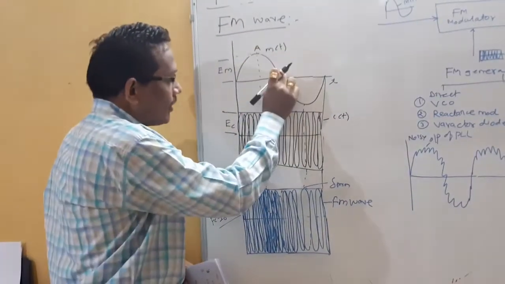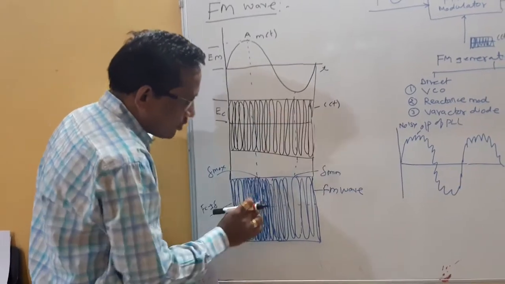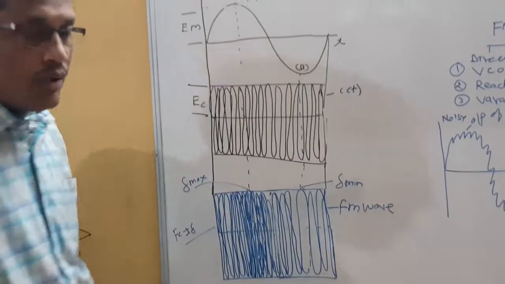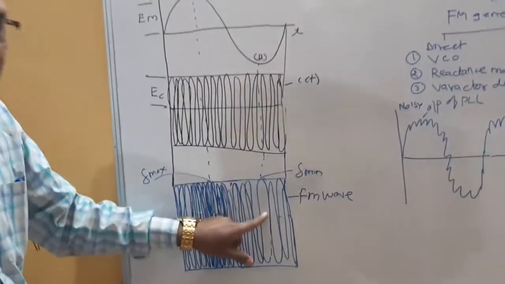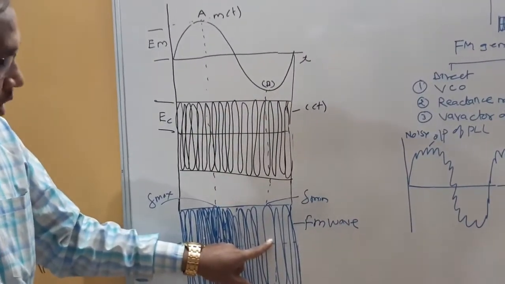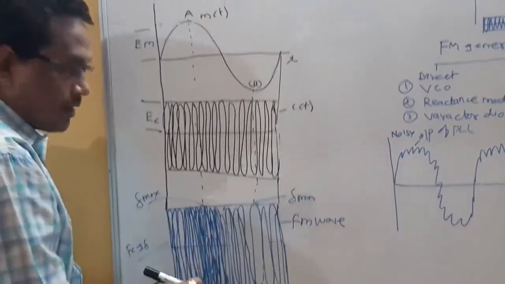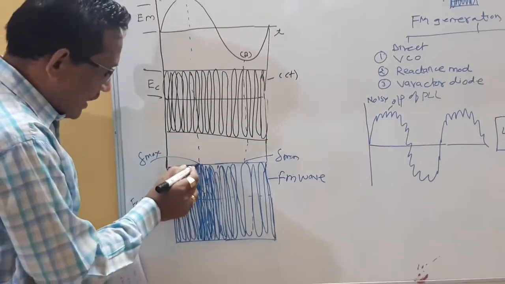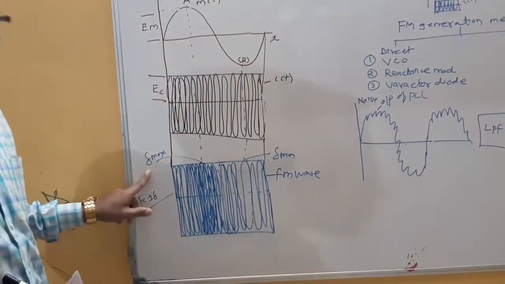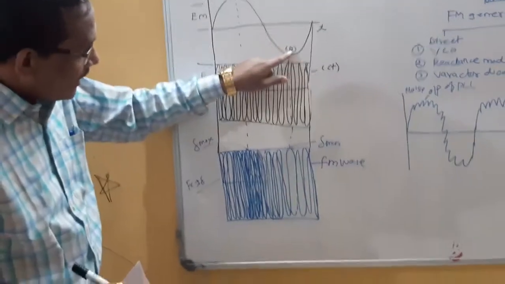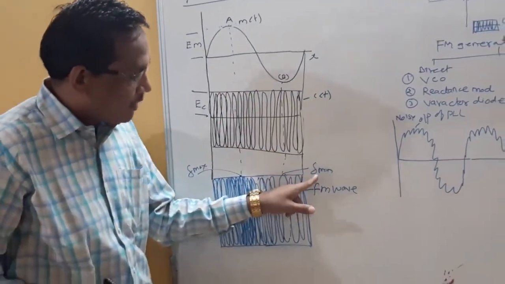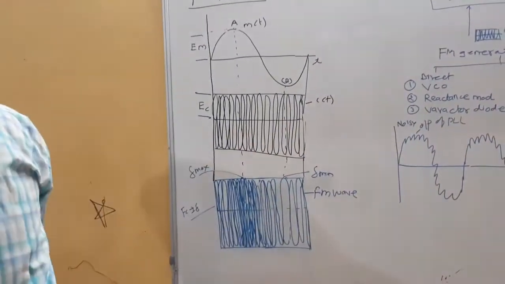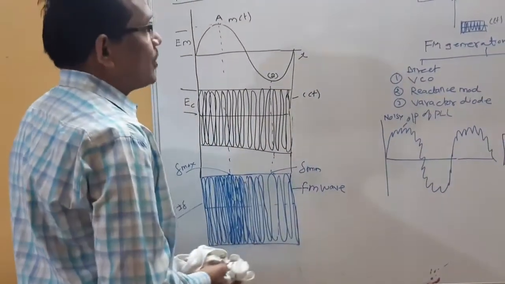As the amplitude starts to decrease, the frequency of the carrier signal also starts to decrease. I will call this point B, which is the lowest amplitude. In that case it generates the minimum frequency deviation. So maximum amplitude gives maximum frequency deviation, minimum amplitude gives minimum frequency deviation. At that point you generate delta f max, which is the maximum frequency deviation. At the other point, it generates the minimum frequency deviation. So this is the FM signal, and this is the definition of frequency modulation.